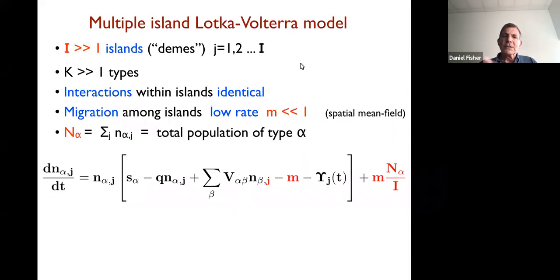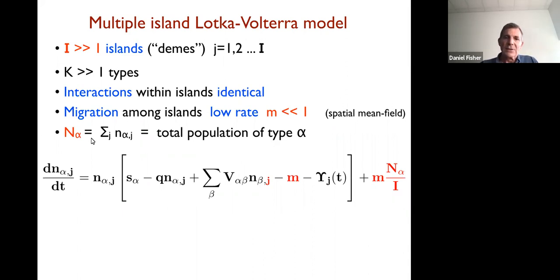Okay, so now we're going to look at the multiple island Lotka-Volterra model. So we're going to have islands here, or demes. On each of these will be the same set of types. All the islands are identical. So the interactions within the island are identical, determined by the same V. The migration among the islands is at some low rate relative to the basic scale of the ecologies on the island. So this is sort of a spatial mean field model.